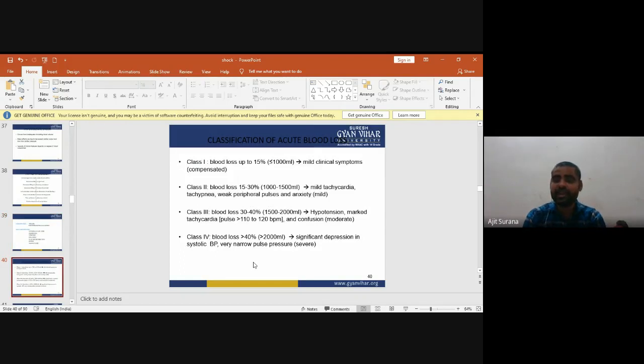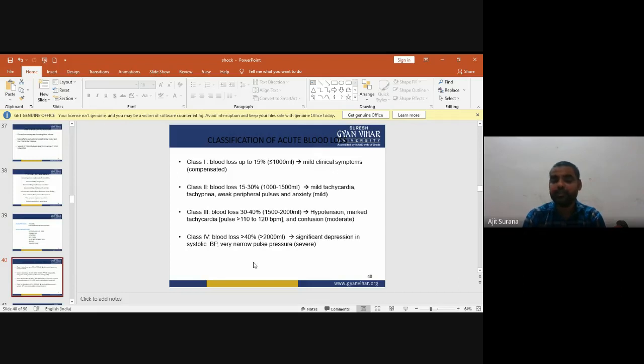Now, the classification of acute blood loss. Class 1: blood loss up to 15%, mild clinical symptoms or compensated. Class 2: blood loss between 15 to 30%, or 1000 to 1500 ml. Mild tachycardia, tachypnea, weak peripheral pulses, and anxiety may occur. Class 3: blood loss of 30 to 40%, or 1500 to 2000 ml. It causes hypotension, marked tachycardia, pulse rate increasing to 100 to 120, and confusion.